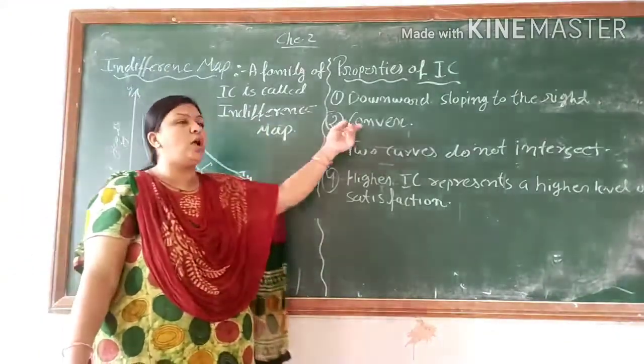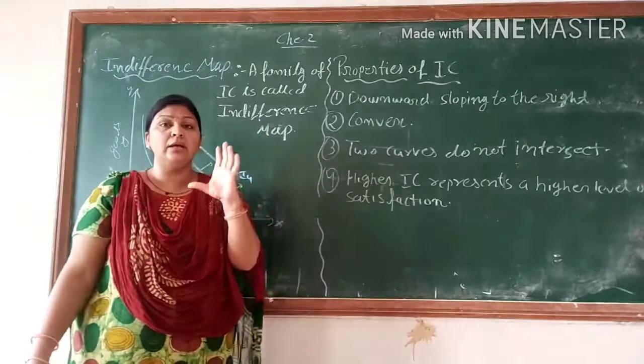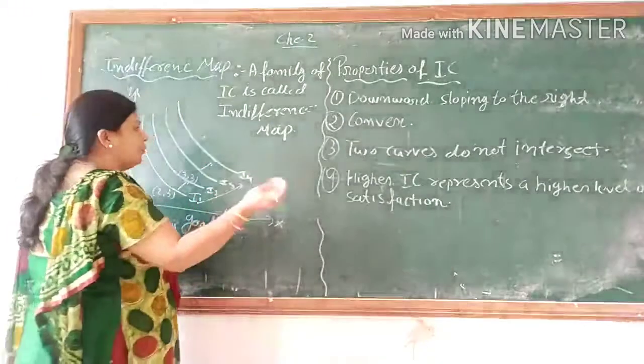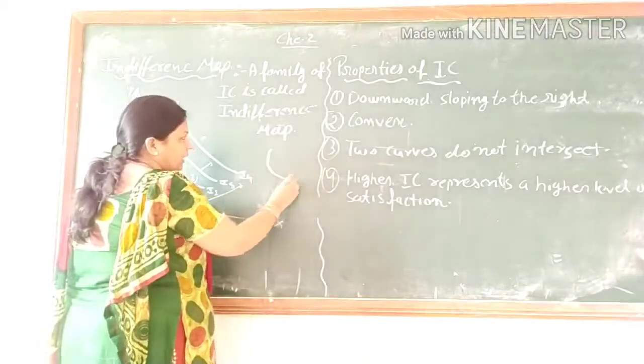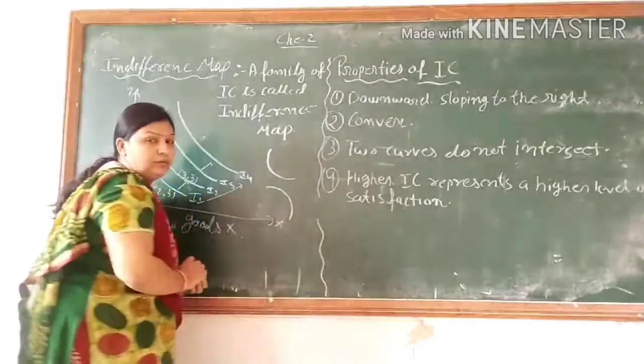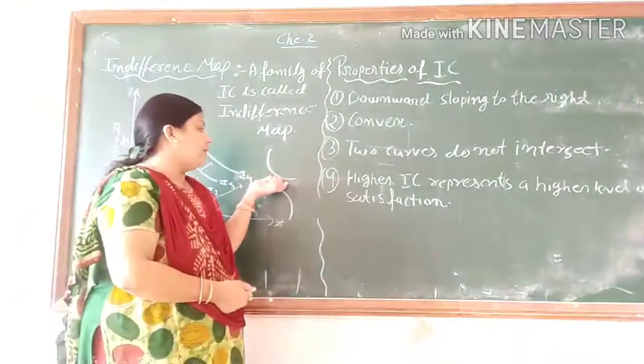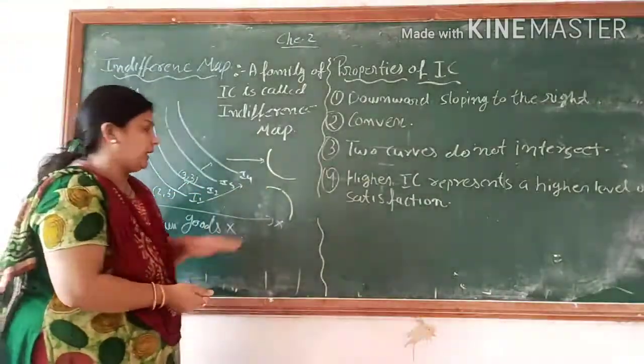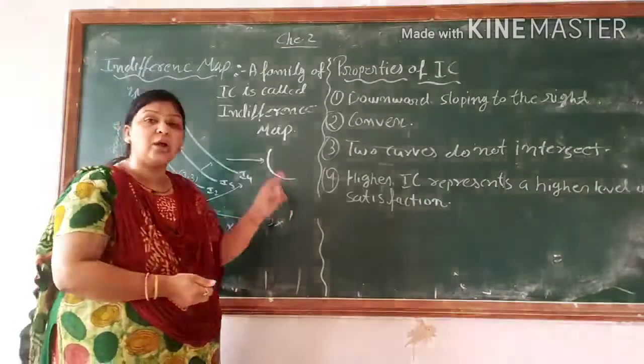Now the second is convex. When we are talking about physics, convex and concave, I know you know, right? This is the convex and this is the concave. Clear na? So the IC curve has a convex approach, not a concave approach. The PPC has a concave approach.